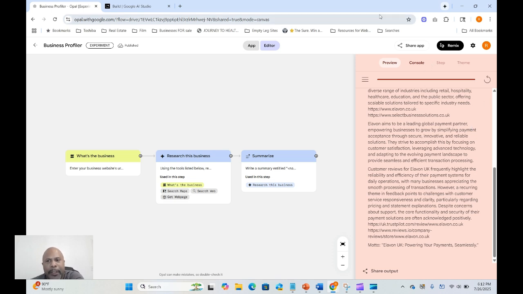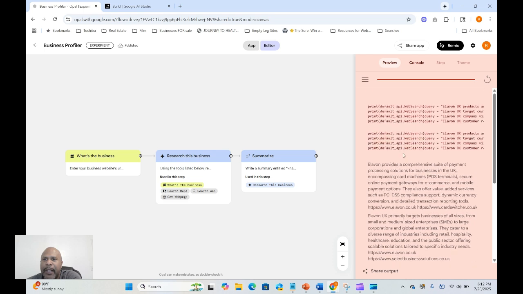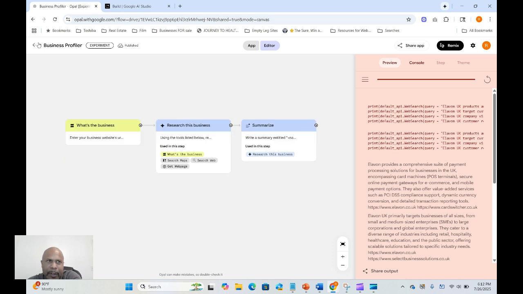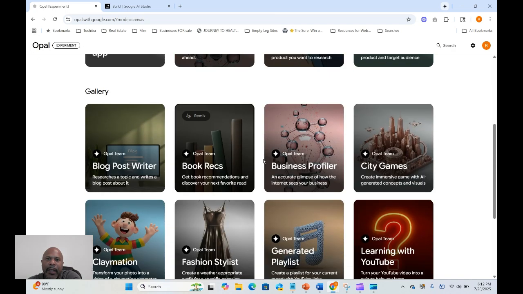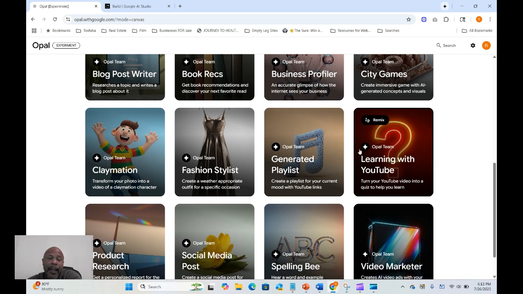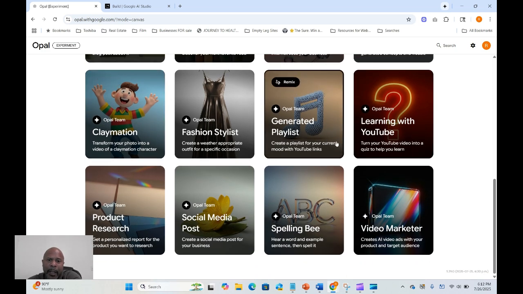But what I started running into is that it would not do certain things for me because I would run out of some API limits. And it doesn't tell you what those limits are. But once you hit them, it won't do the search, it won't use the AI, it won't do any of the things that these apps can do. And that's pretty frustrating because I hadn't really done a lot of them. I was just playing around with the technology.